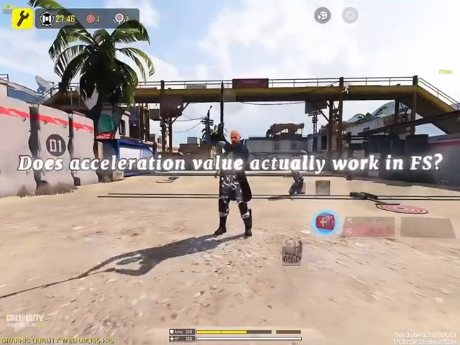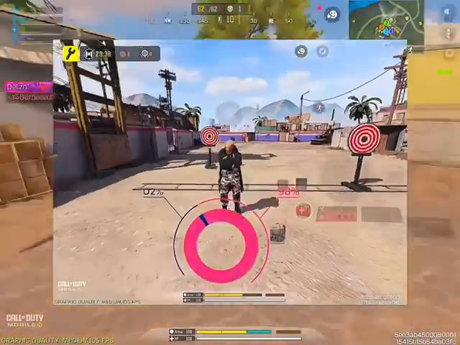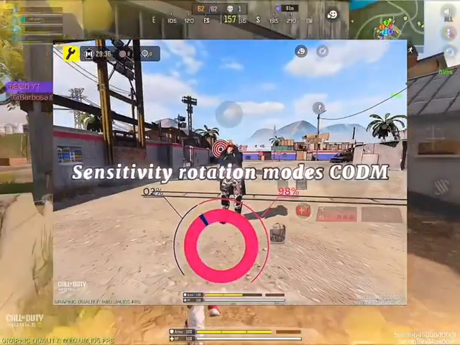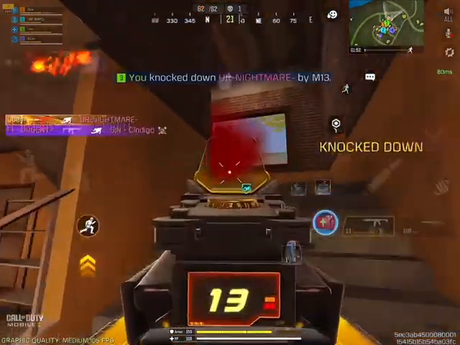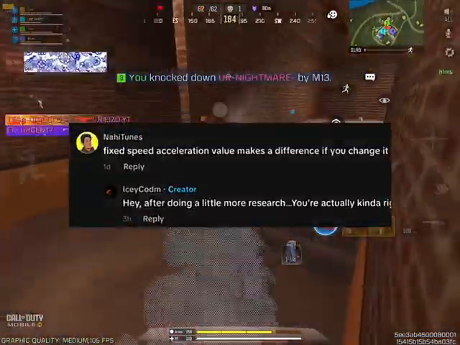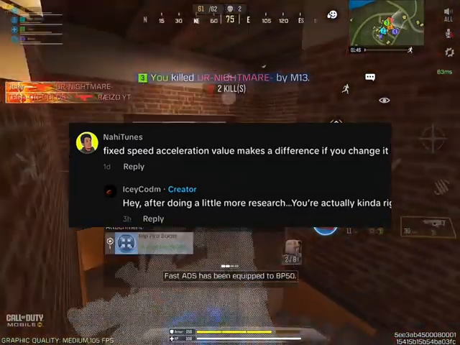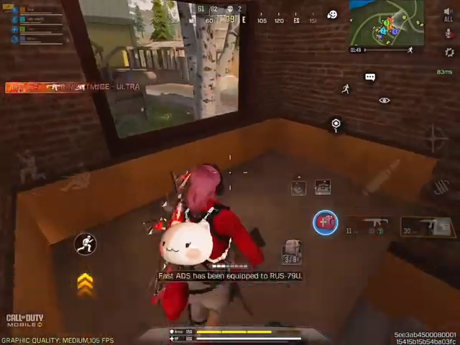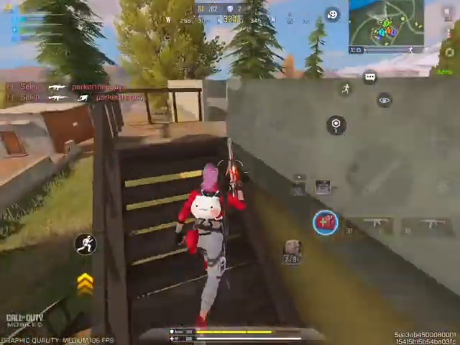All right, we're settling this right now. You all attended Professor's online class where we discussed CODM rotation modes and acceleration value, right? Well, there was a comment made by this student who claimed that the acceleration value in fixed speed actually makes a difference. Is he challenging Professor? Wait, what difference?